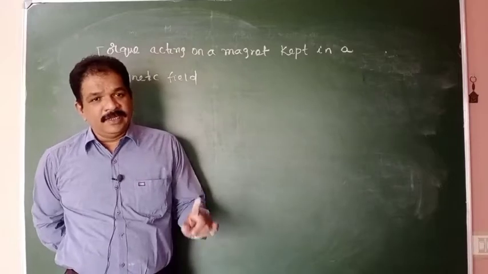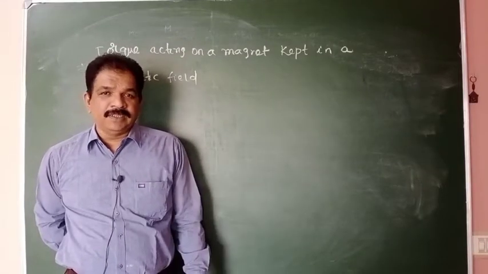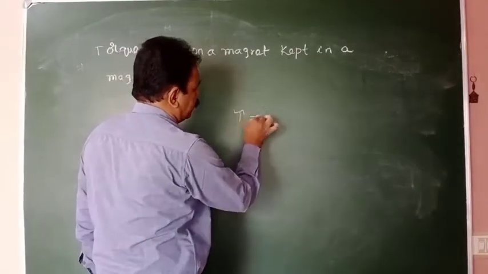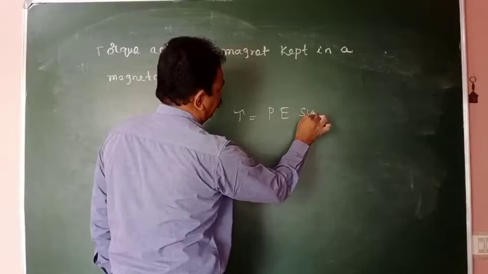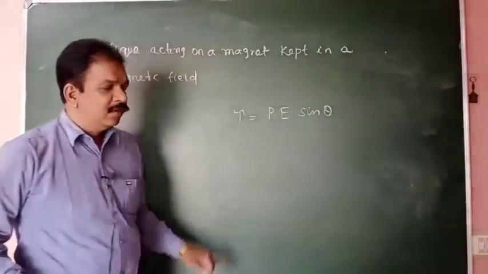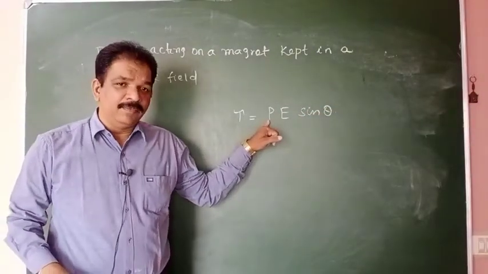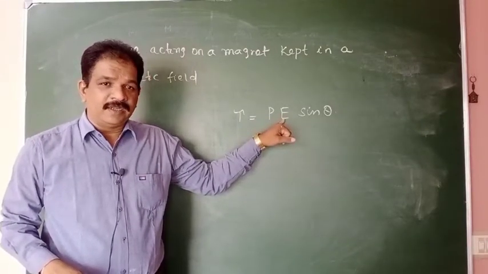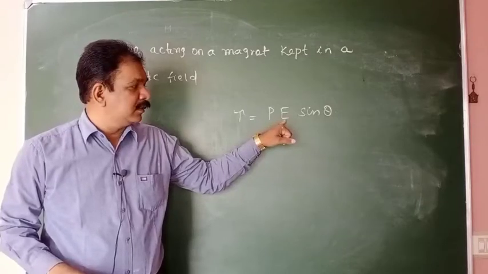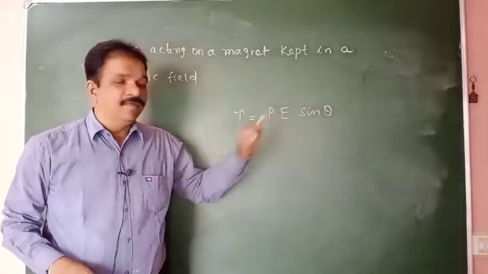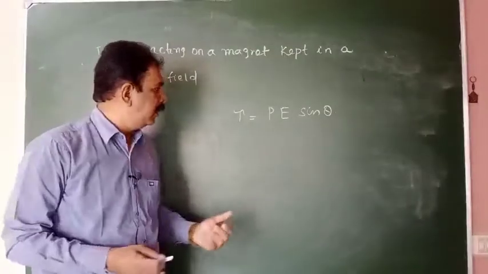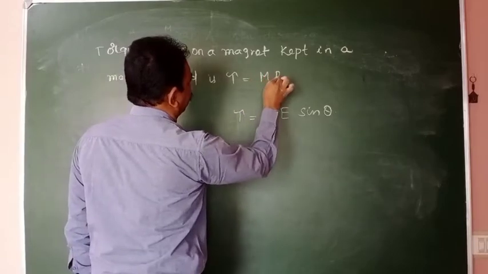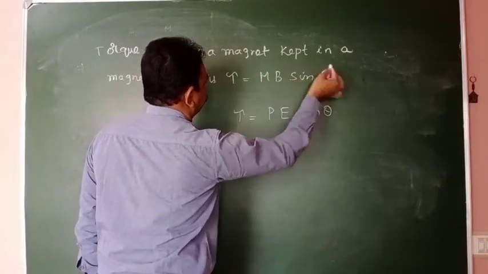So torque acting on the dipole kept in the electric field. What is the formula? There tau is equal to PE sin theta. What is P here? Dipole moment. What is E? Intensity of the electric field or electric field strength. Theta is the angle between P and E. Here also tau is equal to MB sin theta.